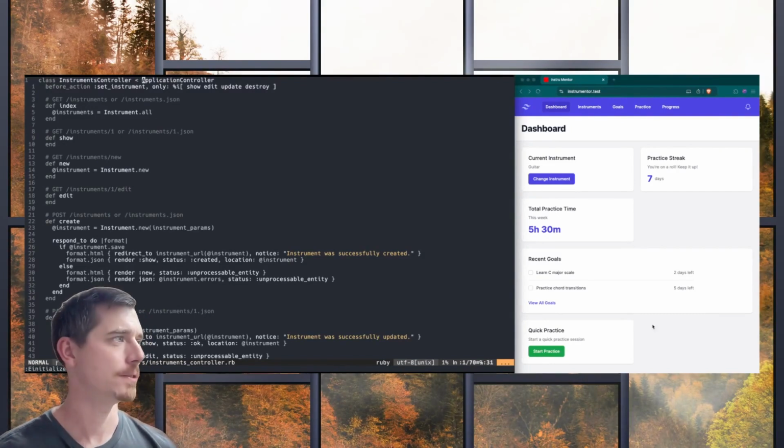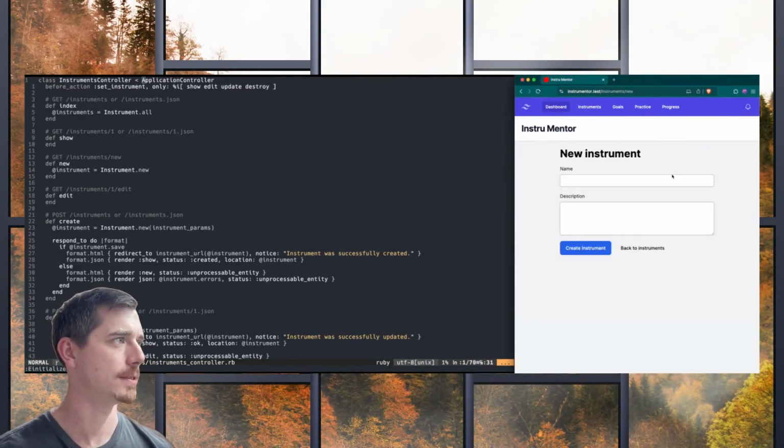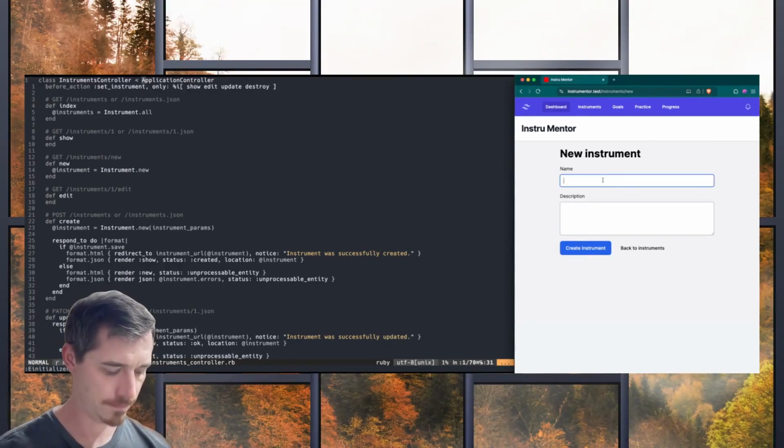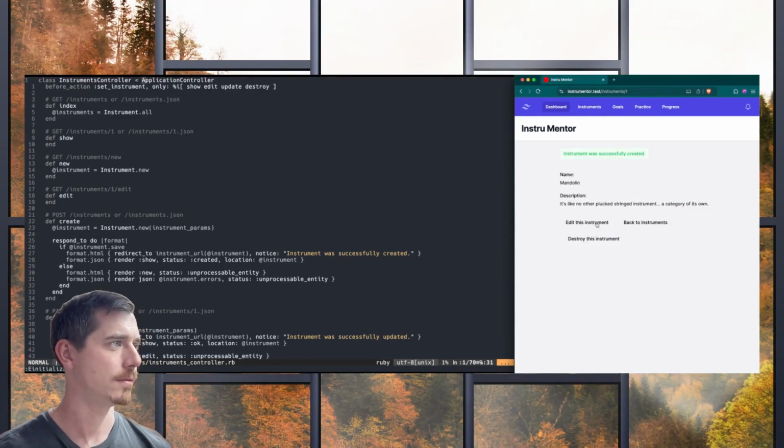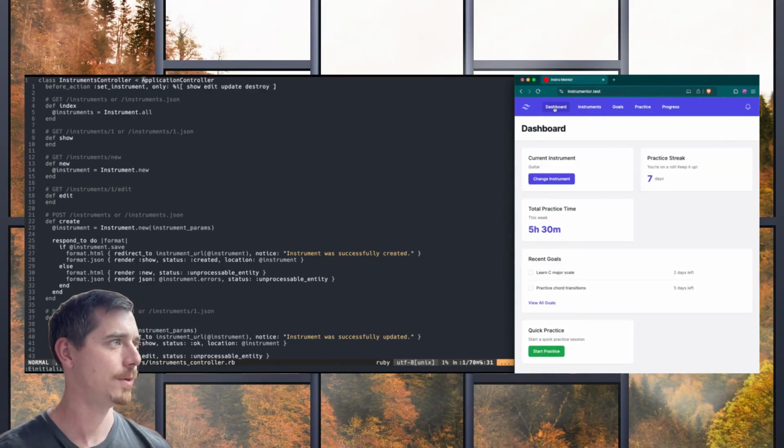It's okay. So let's refresh. This takes us to instruments, add a new instrument. Mandolin, it's like a, what is it? It's like nothing else. Okay, create the instrument. All right, so this doesn't do anything yet.